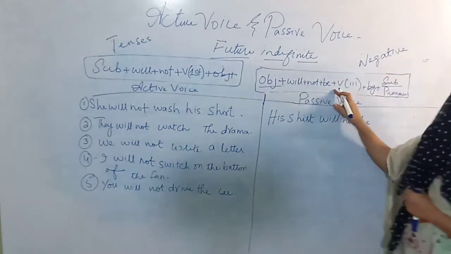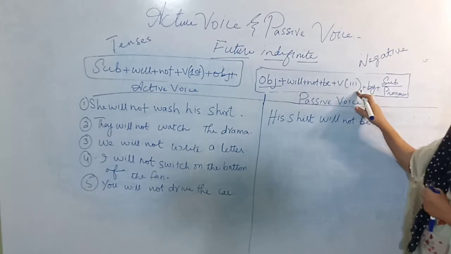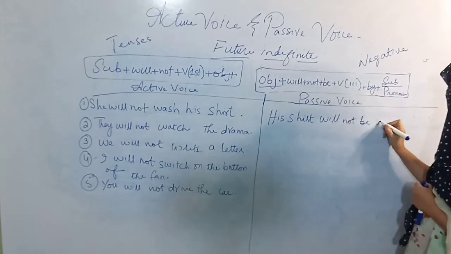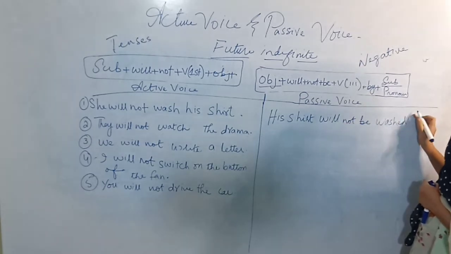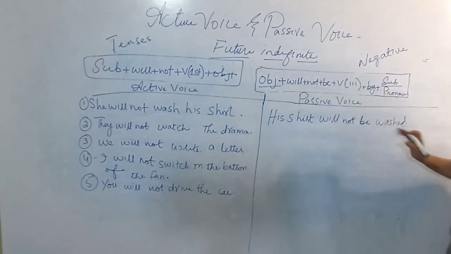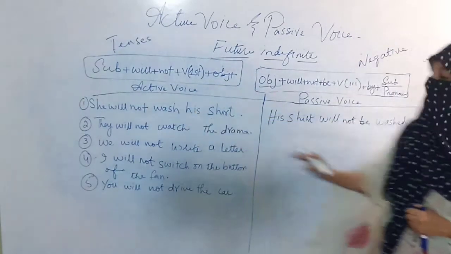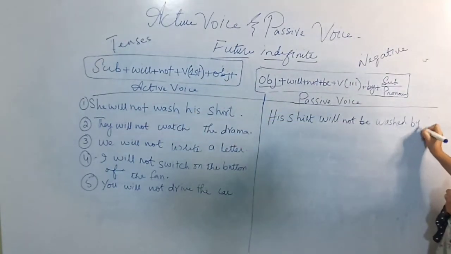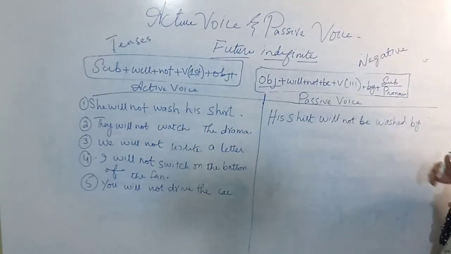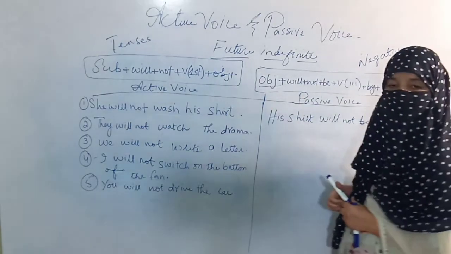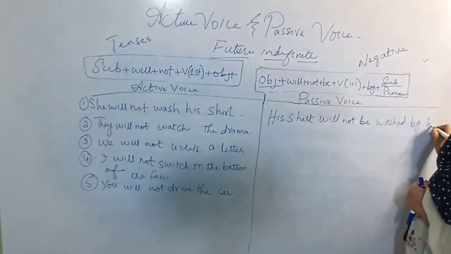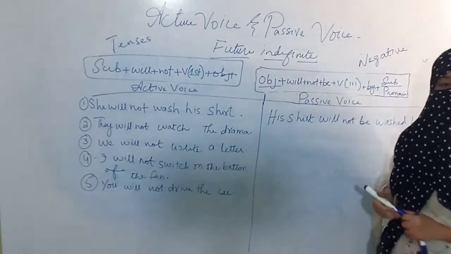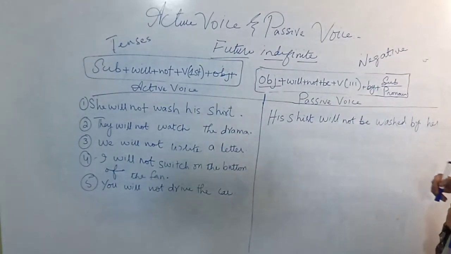Will not be will come according to formula. Then verb third form is washed. Wash, third form is washed. And by. Then the subjective pronoun of she is her. So how will I read the sentence? His shirt will not be washed by her.